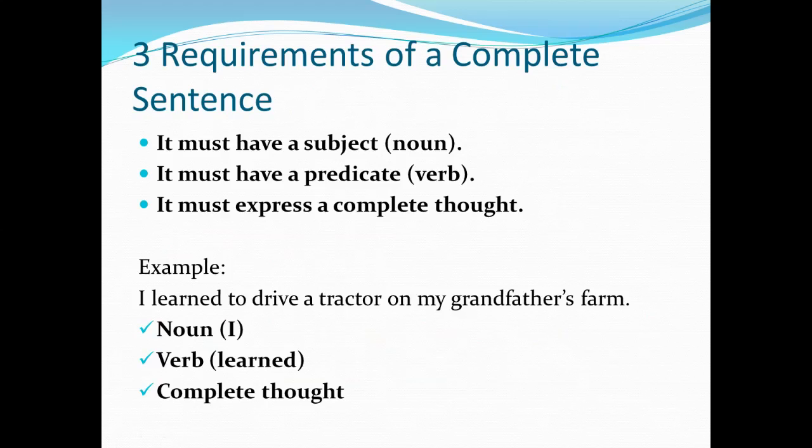So, 3 requirements of a complete sentence, which is the kind of sentence that we want to write. First, a complete sentence has a subject, which is the noun. It has a predicate, which is a verb, and it must express a complete thought. For example, the sentence, "I learned to drive a tractor on my grandfather's farm," is a complete sentence because we have a noun, which is I, we have the verb learned, and this sentence expresses a complete thought.